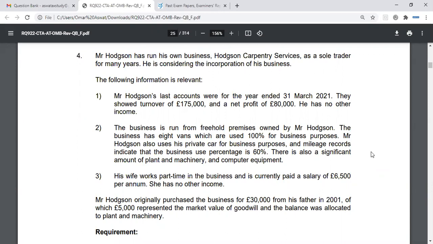Okay. Now, assets going across at tax written down value means there are no balancing adjustments, and New Co Limited will have effectively the base cost. Obviously, we're not talking capital gains here, but the base cost of tax written down value, and it just carries on as normal. Okay.